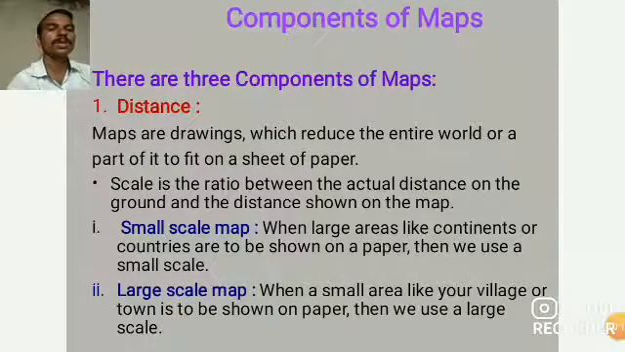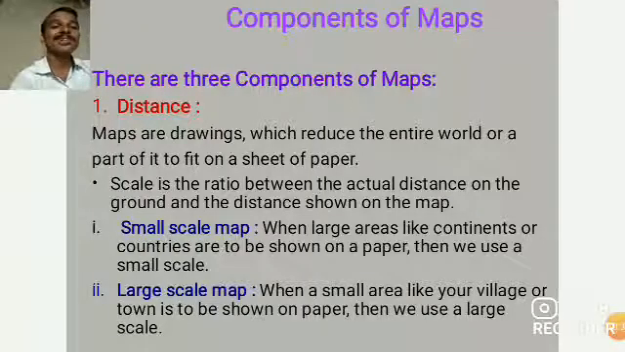According to the use of scale, there are two types of maps, small scale and large scale maps. When large areas like countries or continents are to be shown on paper, then we use the small scale, meaning 1 centimeter is equal to 500 kilometers, might be, because the area is large and we want to show it on a sheet of paper. Hence we reduce a large amount of distance, so we use the small scale, and it is called the small scale map.